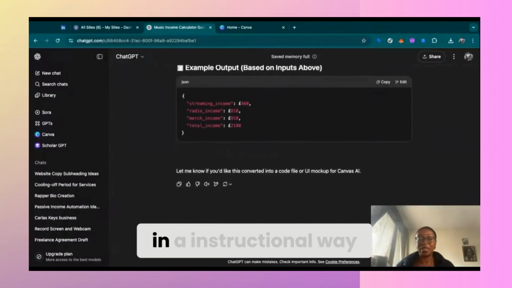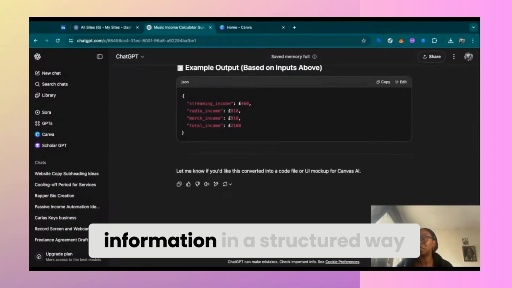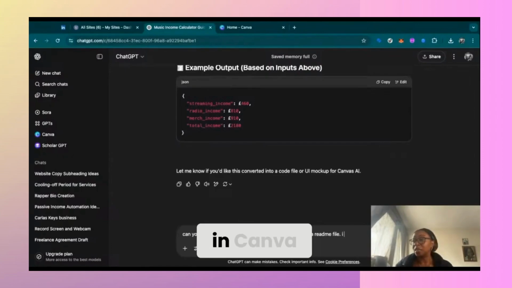I want it in an instructional way. Can you provide this information in a structured way, like a README file? I will put it in Canva.